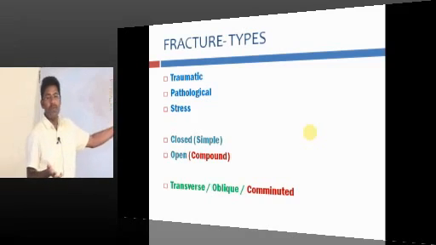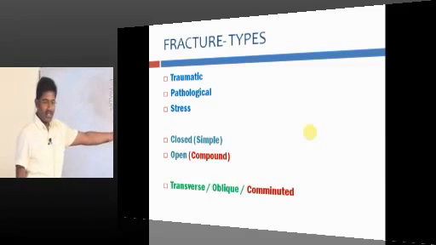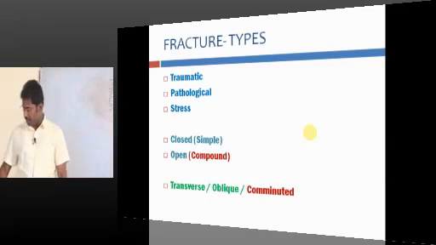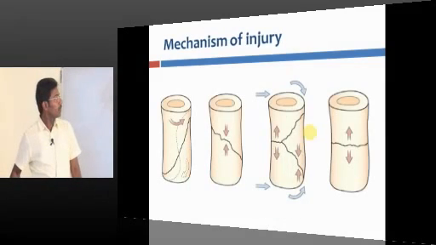It is compound because the treatment and the complications make a lot of difference. Based on the anatomical type, you can have a transverse fracture, oblique fracture, comminuted fracture, and we have slides. I will tell you what it is.